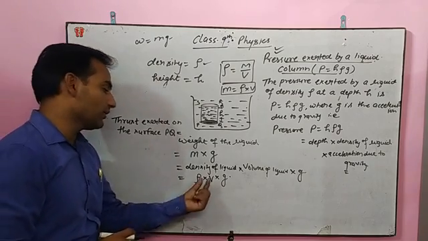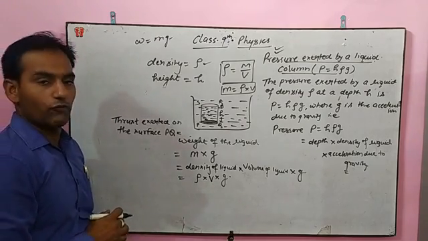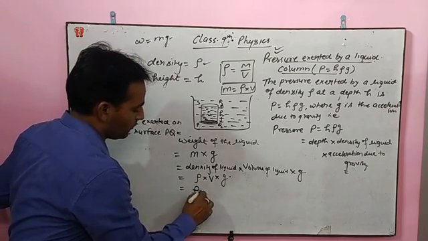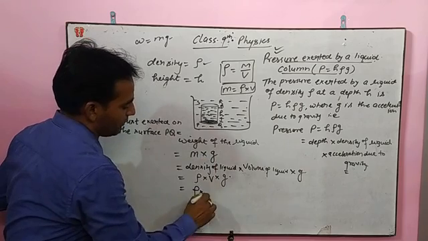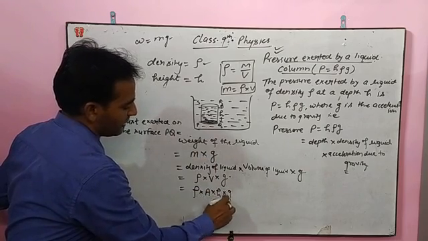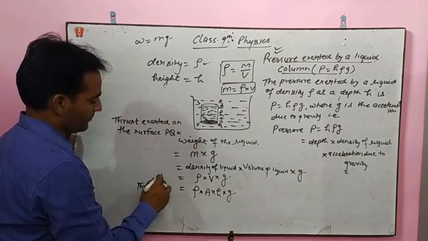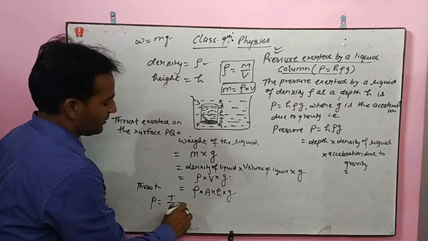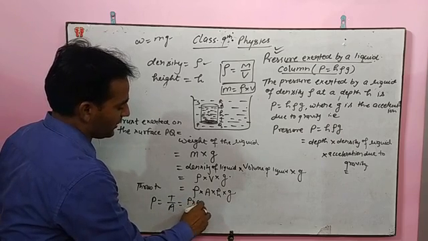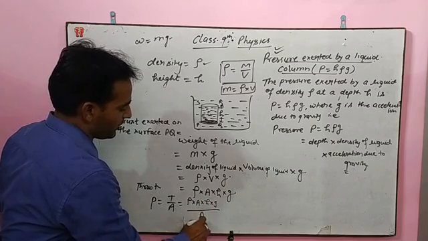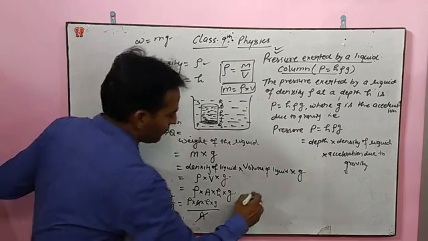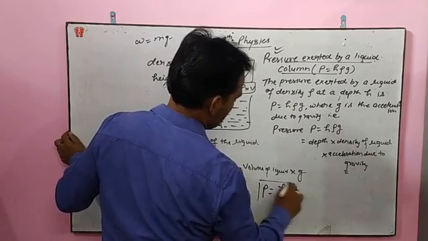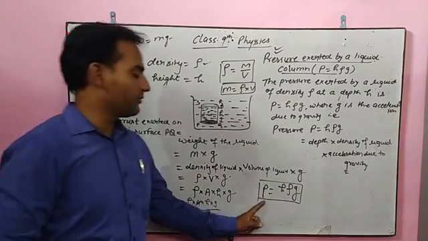But for getting the volume, what we need to find? Volume is equal to area into height. Volume means area of base into height, so thrust is rho into A into h into g. And you all know pressure P = thrust upon area. So the thrust we have got is ρAhg upon area. Area will be cancelled. So the pressure we get is P = hρg.